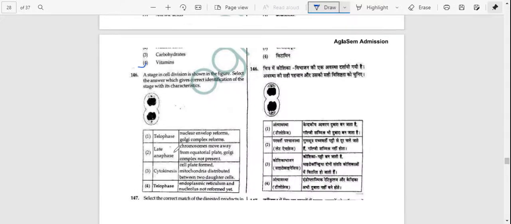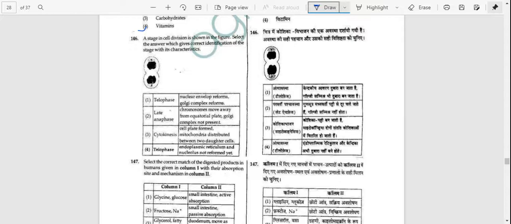Question number 146. A stage in the cell division is shown in the figure. Select the answer. You have to identify which phase this is. Telophase, late anaphase, cytokinesis, telophase.